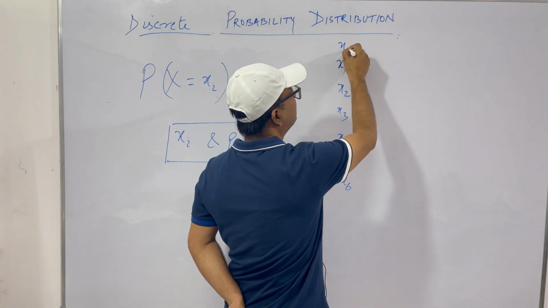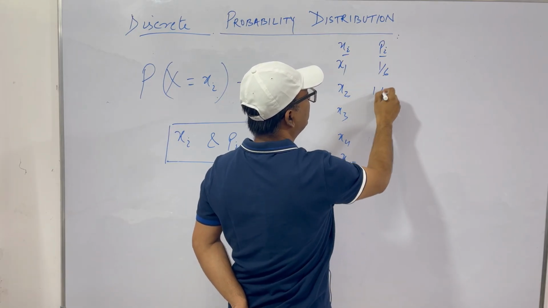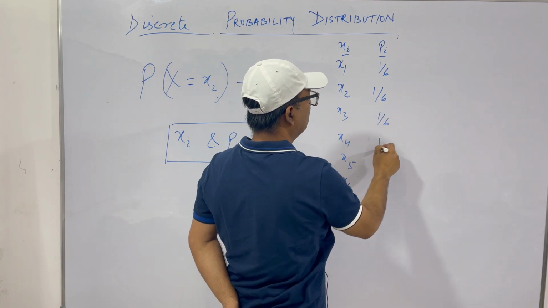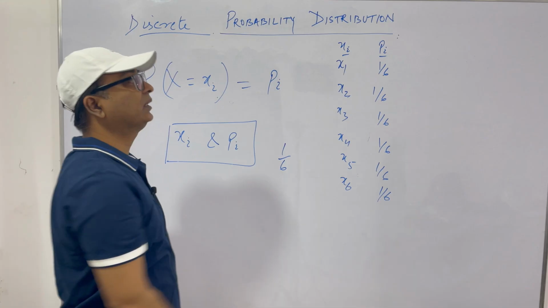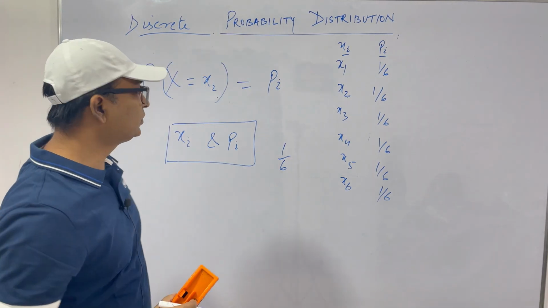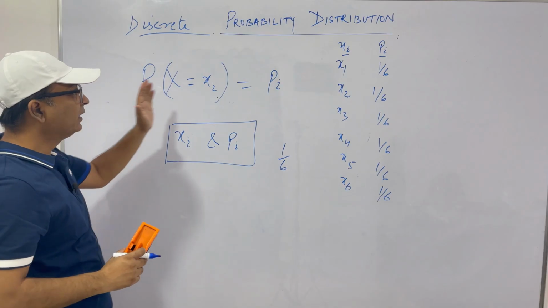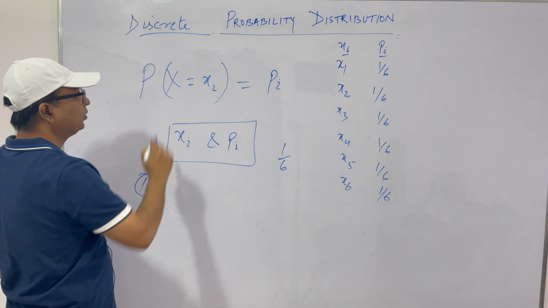So this is xi, this is pi, and each is 1 by 6, all equal. This distribution is called a discrete probability distribution. We'll see examples to understand this.